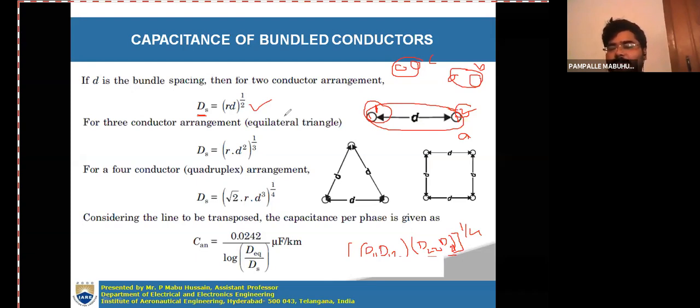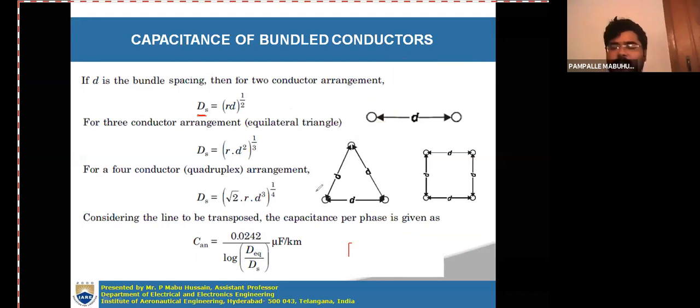for a bundle conductor which is having two subconductors per phase. In a similar manner, you can consider three bundle conductors. So when you consider a bundle conductor which is having three subconductors, that means each phase will be having three conductors. So the subconductors will be 1, 2, 3. Let us call. So then again self GMD, you write it.